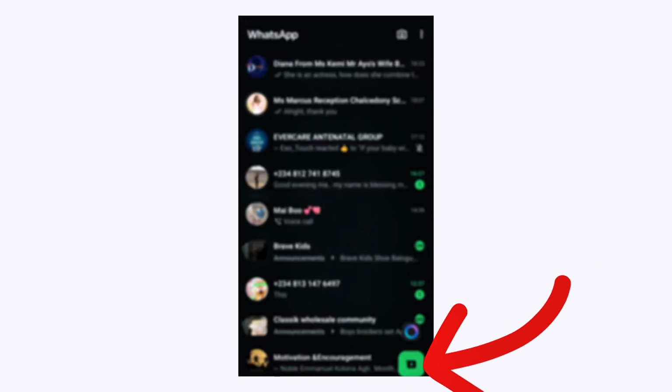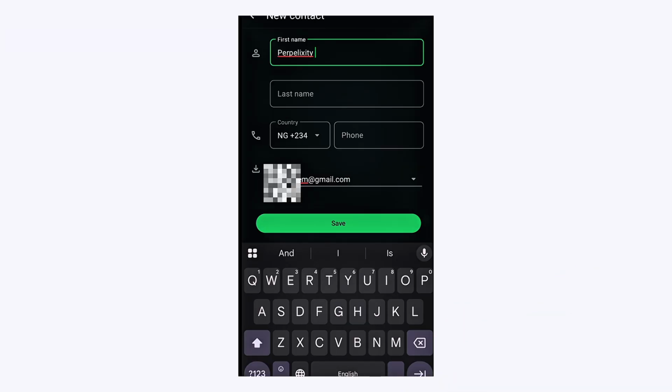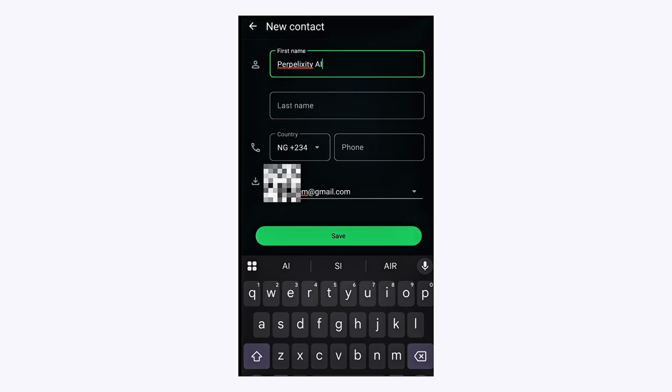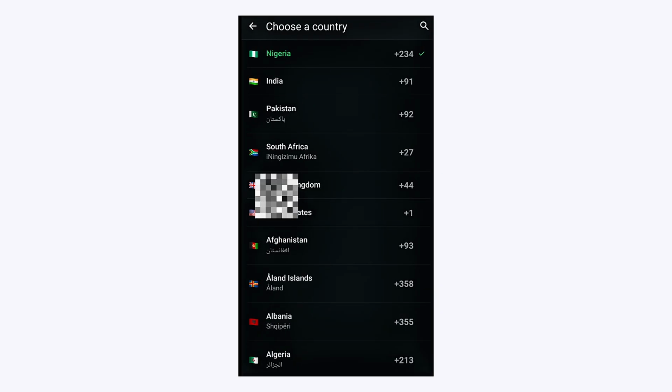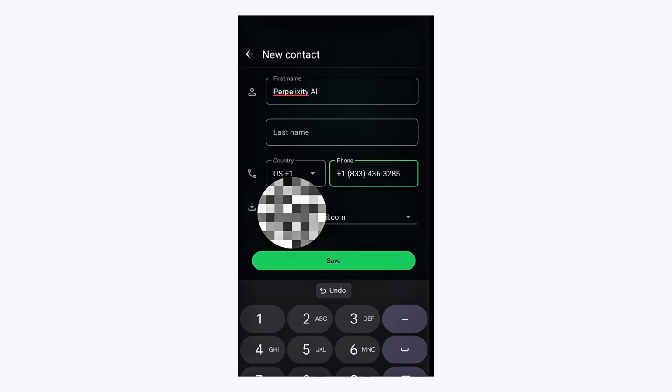To access Perplexity AI on WhatsApp, click on the plus sign, click on contacts, and then type in Perplexity AI as a saved contact. Then click on country, choose United States of America, and paste this number, which is the official number, and save.